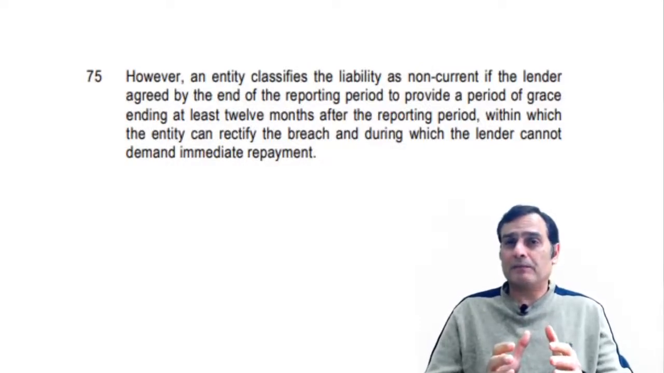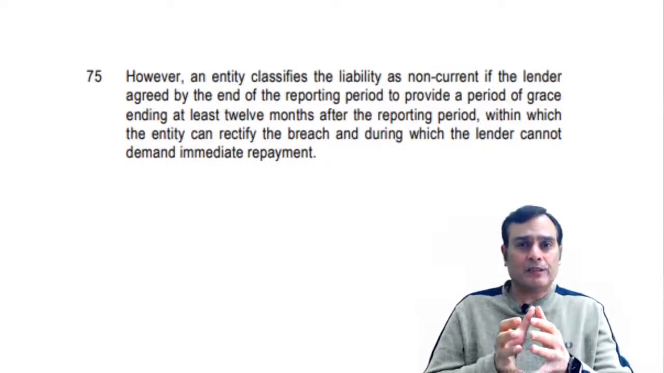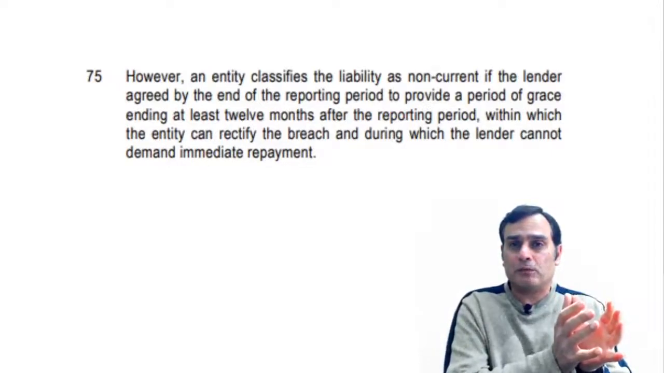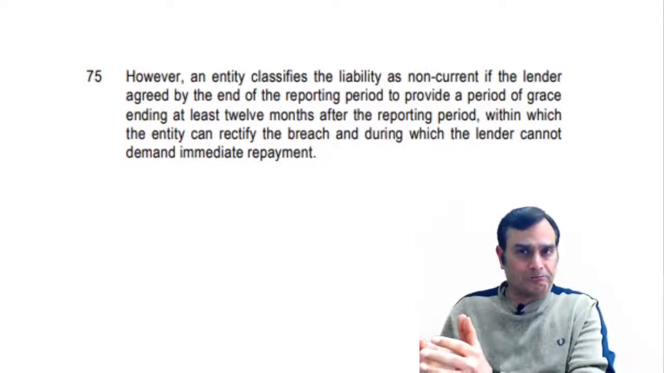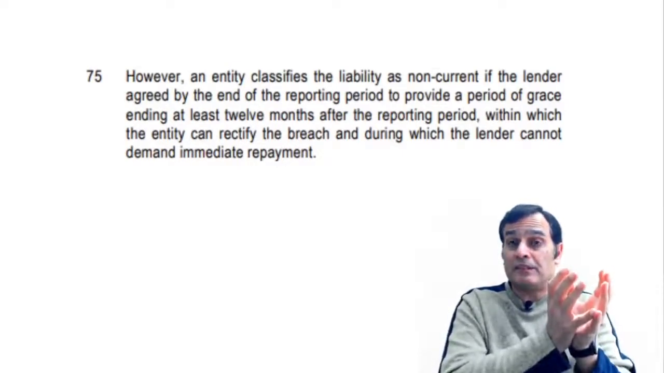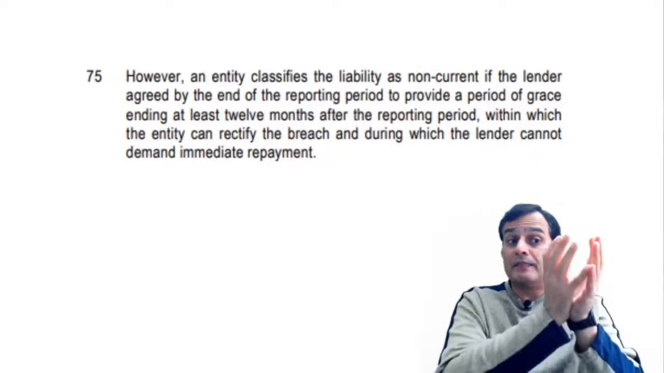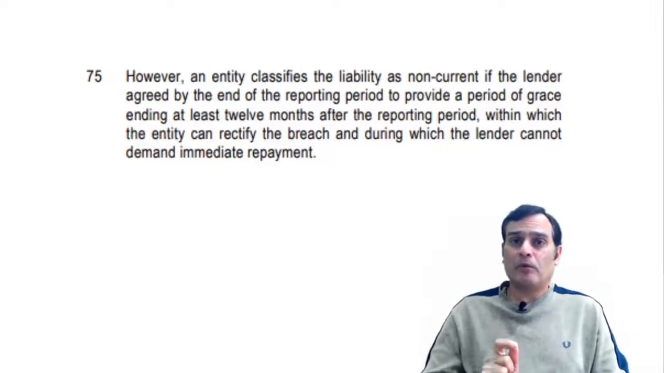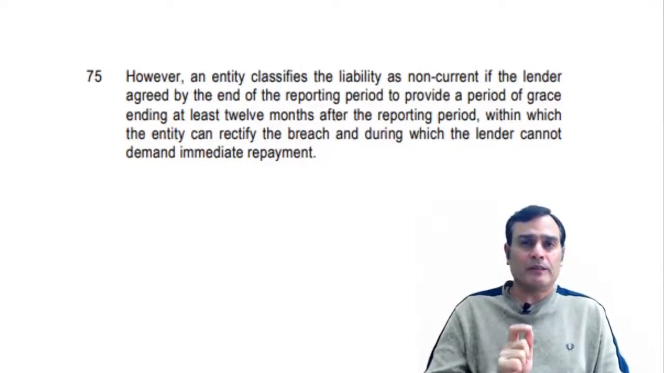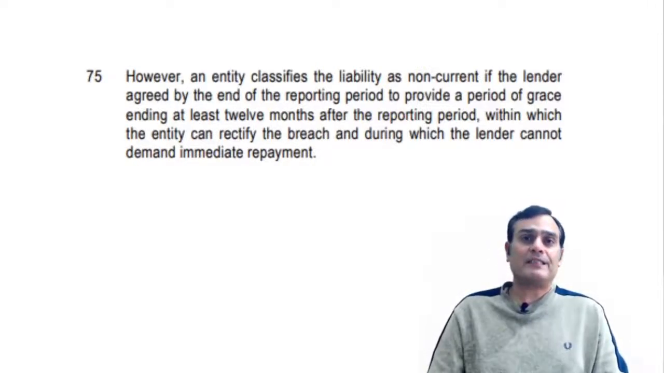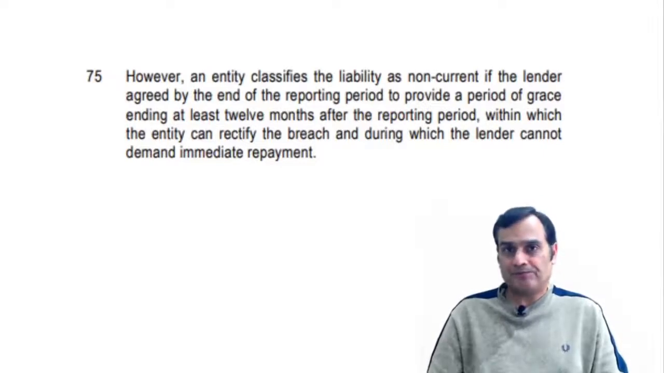So if you look at the para number 74 and 75 and you look at the distinction between the two, you can say in terms of para number 74, the breach took place before the balance sheet date, but the lender agreed post balance sheet date. And in terms of para number 75, you can say that the lender agreed. That means the breach took place before the balance sheet date. The lender agreed before the balance sheet date to condone the delay. But what is important is that he agrees to give you a grace period of at least 12 months or more. Then the liability is reflected as non-current in nature.